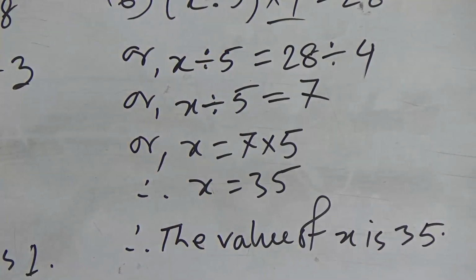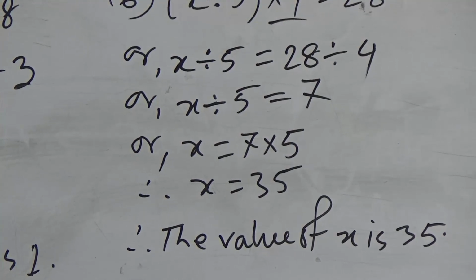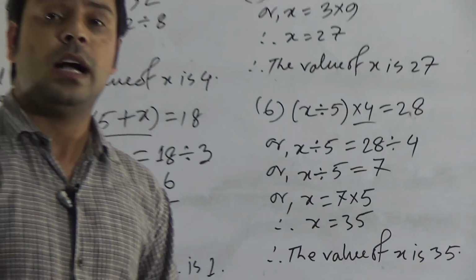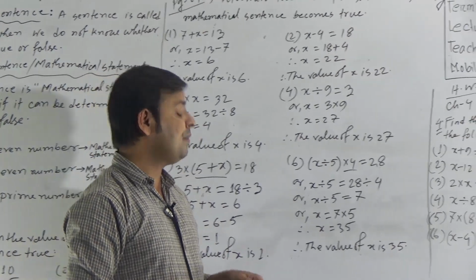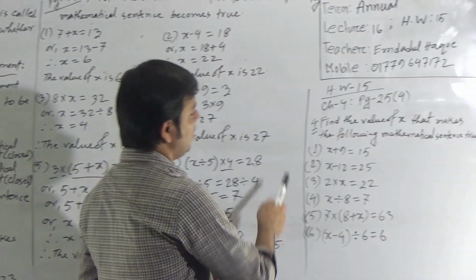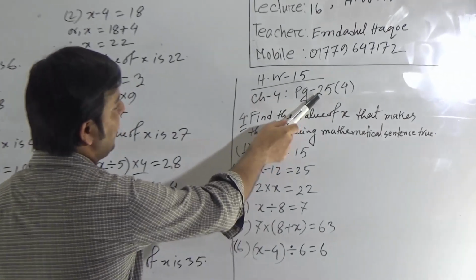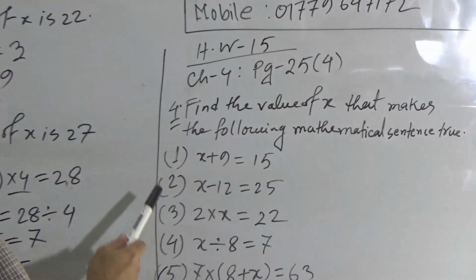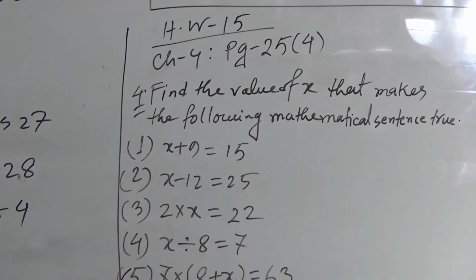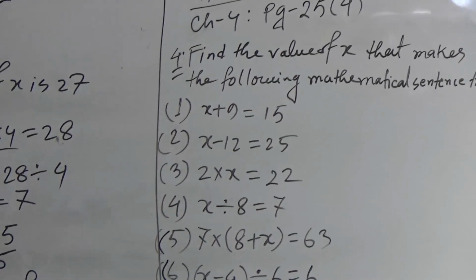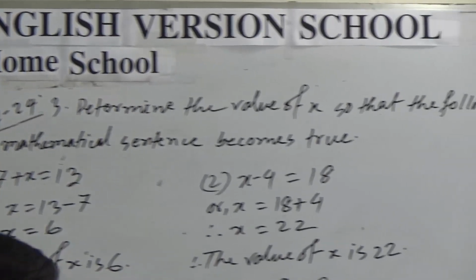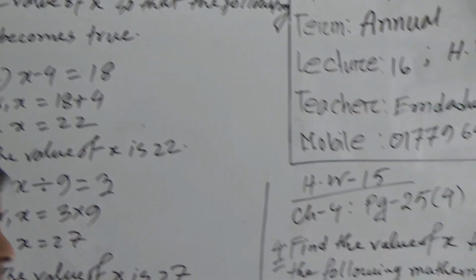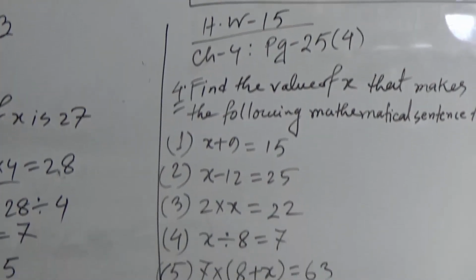Dear students, I have completed our today's lecture. I hope you have understood our today's lecture, and I have given homework, activity 4 from page 25. 6 questions are given here. These questions are similar to activity 3 of page 24. It means similar to these 6 questions. Solve these 6 questions and write in your homework copy.